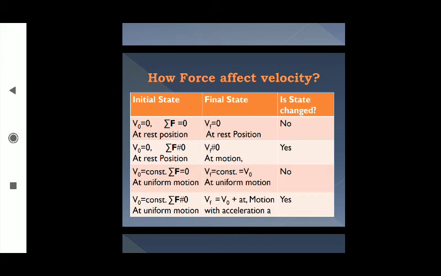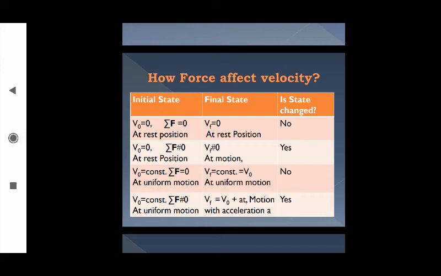So the state will not be changed and the final velocity will also be constant and similar to initial velocity V0, and the object is in uniform motion. So the fourth case is when the initial velocity V0 is constant but there is some unbalanced force acting on the object. So the vector sum of the force F is not equal to 0.